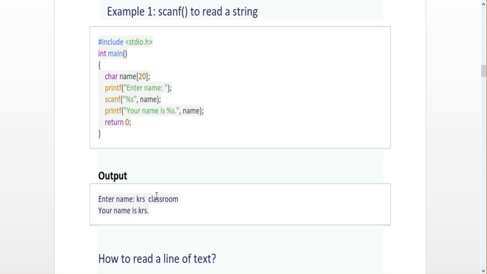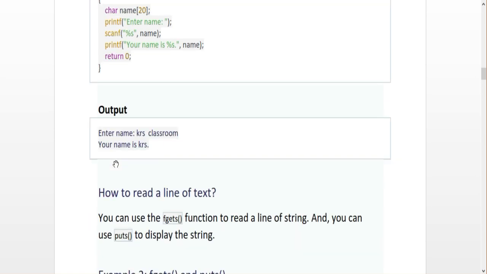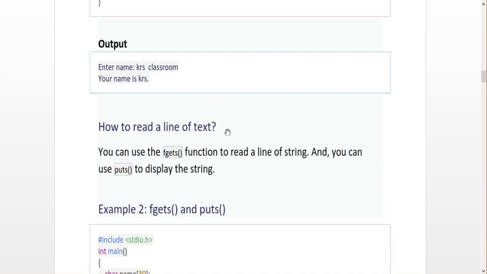There is an option on how to read an entire line in a text. How to read an entire line in a text? You can read the entire text using fgets and puts function. Fgets means the entire line will be taken, either there may be white space or comma or the next line. The entire string will be taken as input. See with one example: fgets and puts.